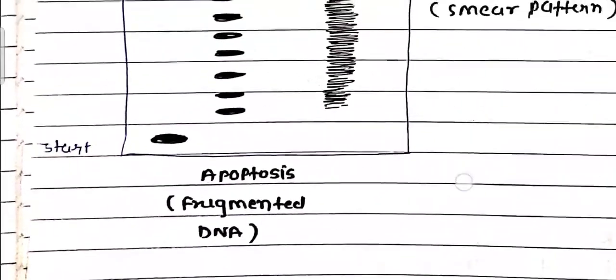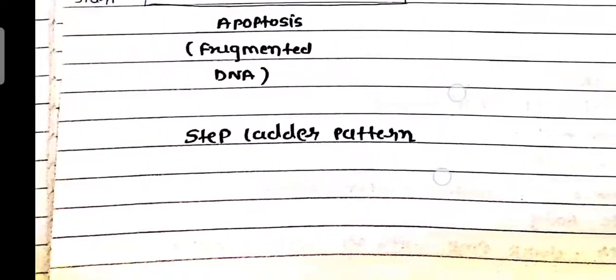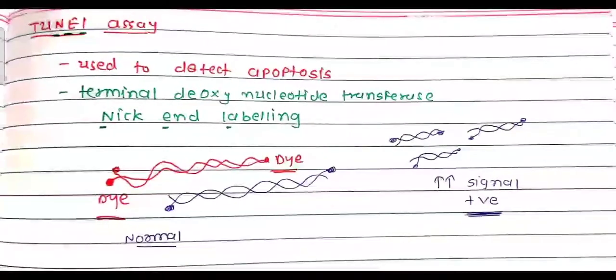Now the other diagnostic test is the TUNEL assay. So what is the TUNEL assay? It is terminal deoxynucleotide transferase nick end labeling. Its name says terminal means end. Deoxynucleotide means DNA, transferase nick end labeling with a dye. It is used to detect apoptosis.